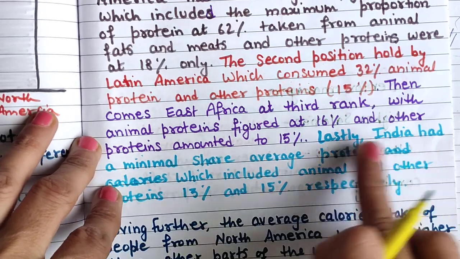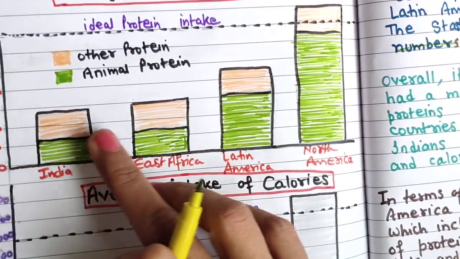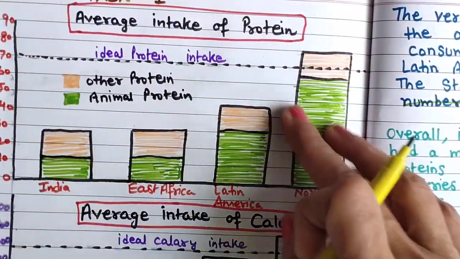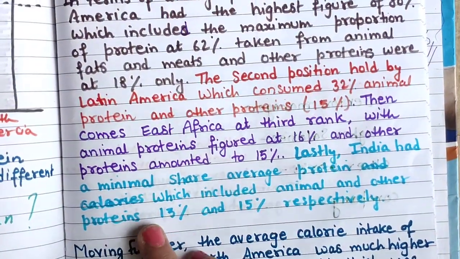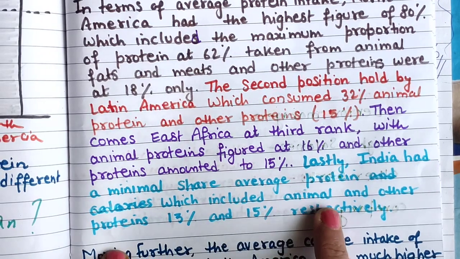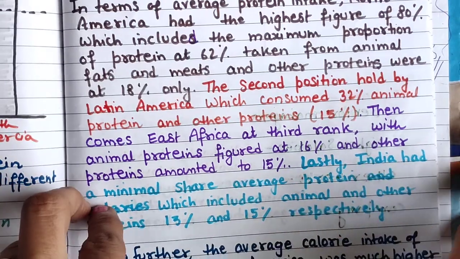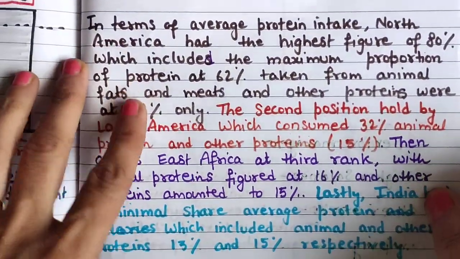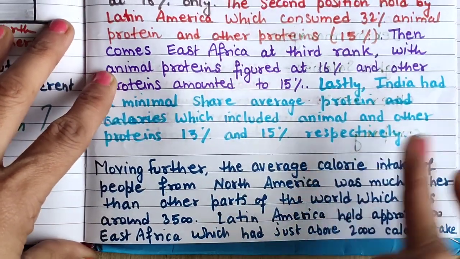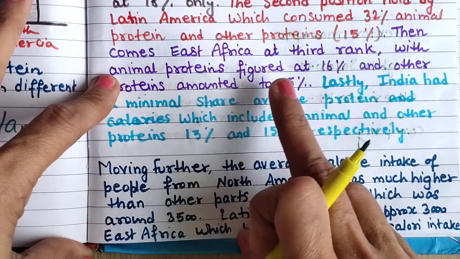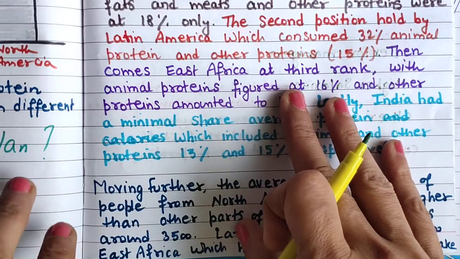And lastly, India had a minimal, you can see, as compared to these countries, India had minimal share of average protein, which included animal and other proteins, 13% and 15% respectively. So this is for my first table. Now you can expand. I have written very little information about the second paragraph, but you can write it further, how I have written, like that only. So your words will be completed with the help of these kinds of paragraphs.